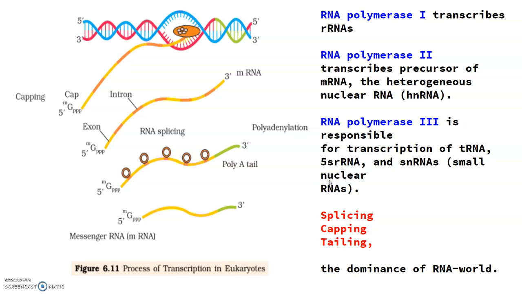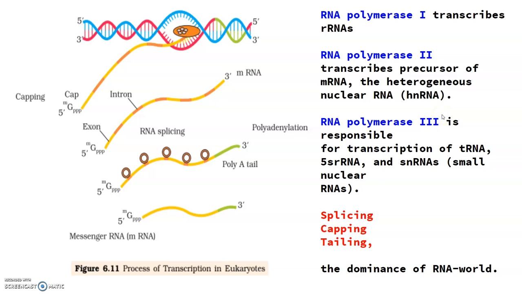In eukaryotes, we find that there are at least 3 RNA polymerases. Now, in addition to the RNA polymerase found in the organelles, there is a clear-cut division of labor. RNA polymerase 1 transcribes ribosomal RNA 28S, 18S, and 5.8S. Whereas polymerase 3 is responsible for transcription of transfer RNA, 5S RNA, and small nuclear RNAs, and the RNA polymerase 2 transcribes the precursor of messenger RNA, that is heteronuclear RNA.